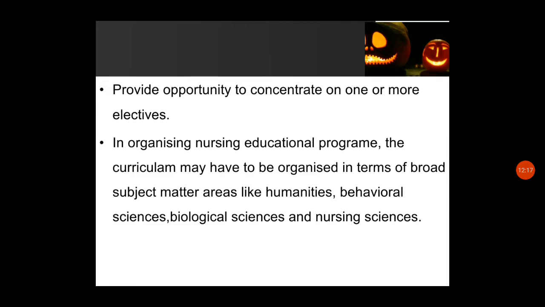From nursing sciences, we may select child health nursing, OBG nursing, or other nursing sciences. From biological sciences we will have a list suited to the nursing curriculum, such as anatomy and physiology. So these are the broad areas we select first, and from them we select the sub areas. That is the arrangement.